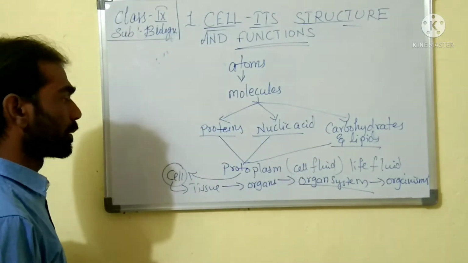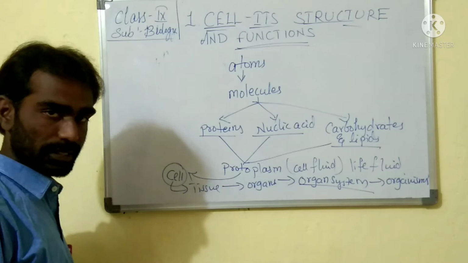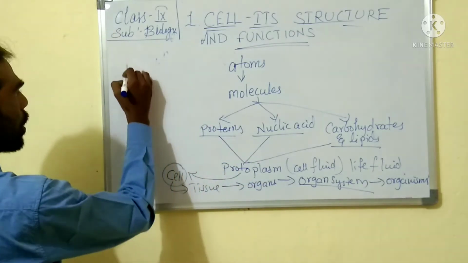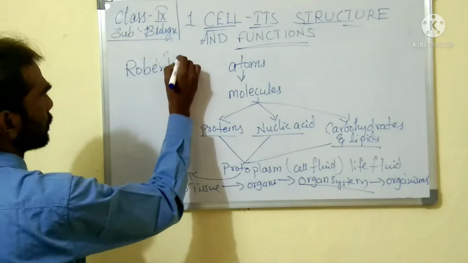Then what happened here? Who discovered the cell for the first time? It is Robert Hooke.